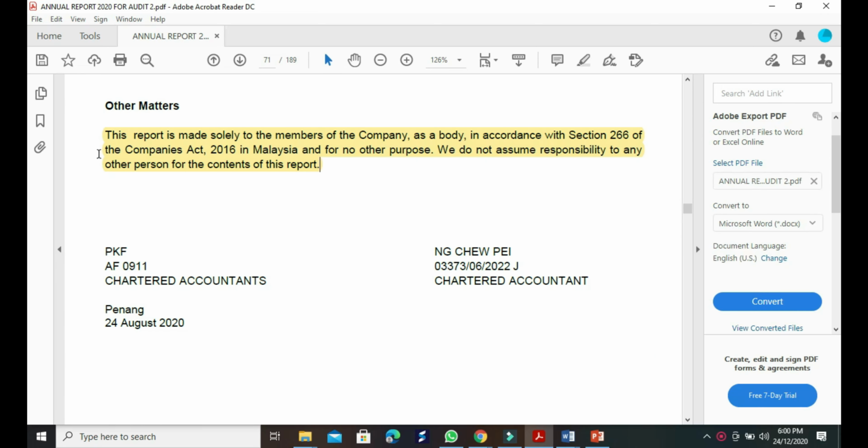We can see in the paragraph that the report is made solely to the members of the company, as a body, in accordance with Section 266 of the Companies Act 2016 in Malaysia, and for no other purpose. We do not assume responsibility to any other person for the contents of this report.